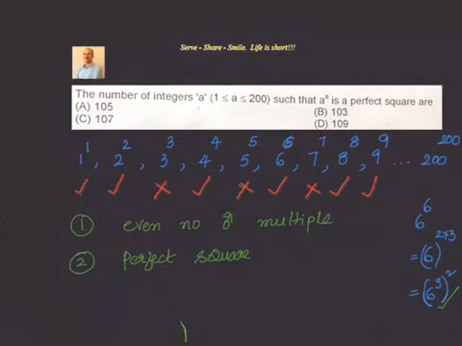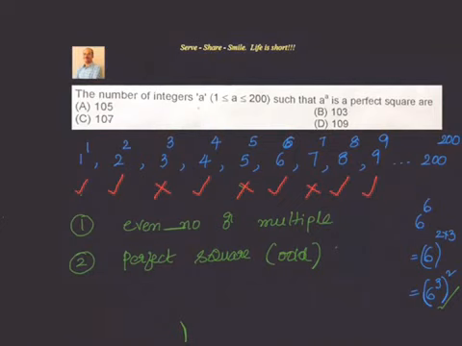3 square whole to the power of 9 is nothing but 3 power 9 whole square. So we can write down like that. So now, these are the two things: even numbers or multiples, we have to find out how many of them are. Then we have to find out how many numbers which are perfect squares, which are not covered in even numbers. That means obviously we are talking about odd numbers here which are perfect squares. So let's find out how many of them are there, then we will add them up.